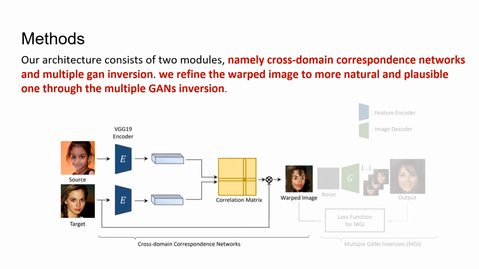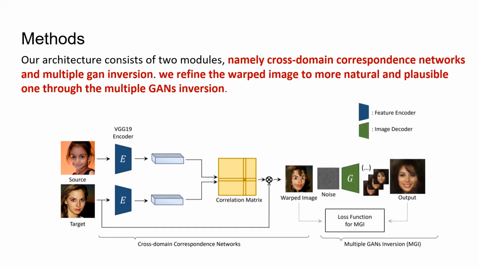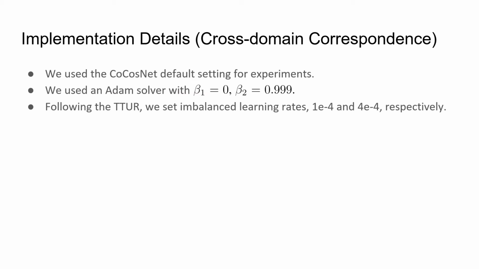After that, we refine the warped image, which is generated by cross-domain correspondence networks. In order to generate a more natural and plausible image through the proposed multiple GAN inversion, this is done using a self-deciding algorithm which decides the hyperparameters for GAN inversion. This figure shows our pipeline of exemplar-based image-to-image translation. We first summarize the implementation details of our approach, especially in cross-domain correspondence networks and multiple GAN inversion.